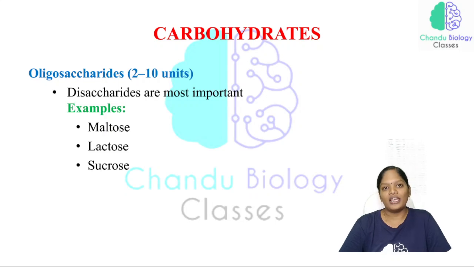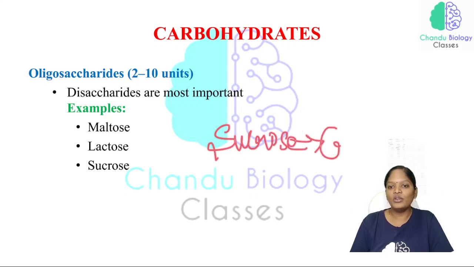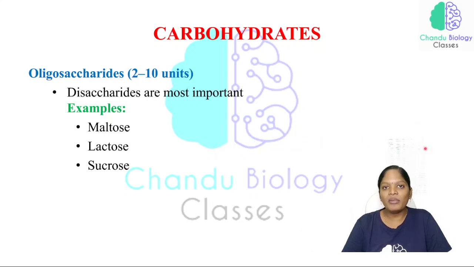Now, oligosaccharides. Monosaccharides cannot be hydrolyzed further, but in disaccharides, see, oligosaccharides here means disaccharides. Disaccharides are most important. Why? Because when we hydrolyze sucrose, we get glucose plus fructose. On hydrolysis, if a particular sugar gives rise to two monomers, then it is called a disaccharide.